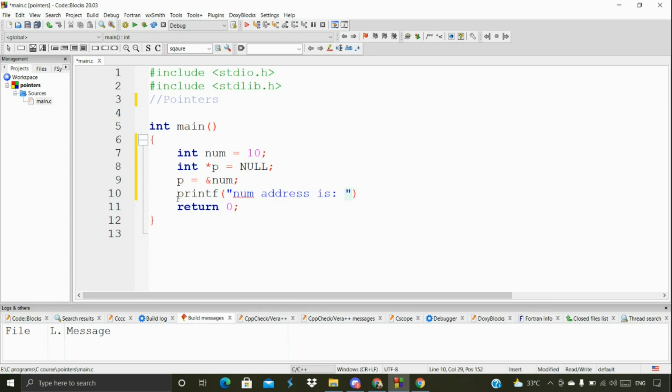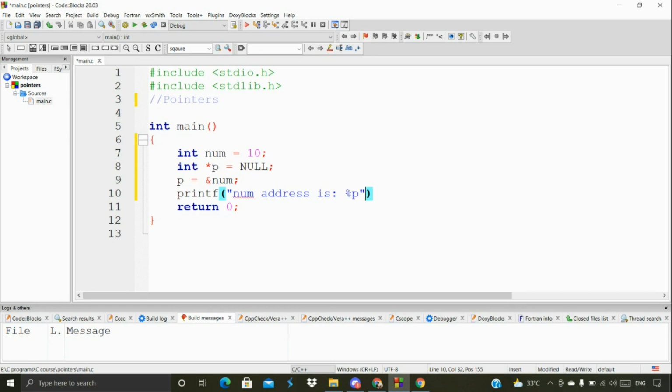As I said, any variable or anything in our program is going to be stored inside our memory, right? So that's where we are storing our variable, and that's what we are getting here. That's what I'm printing here, the num address. I want the address of the num. To get that address of num, we have to specify the percentage p.